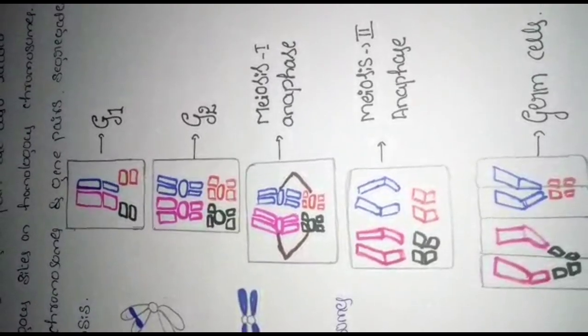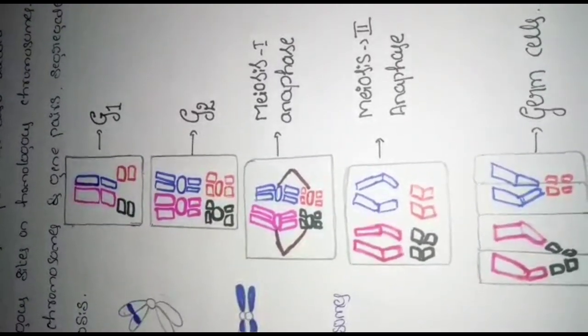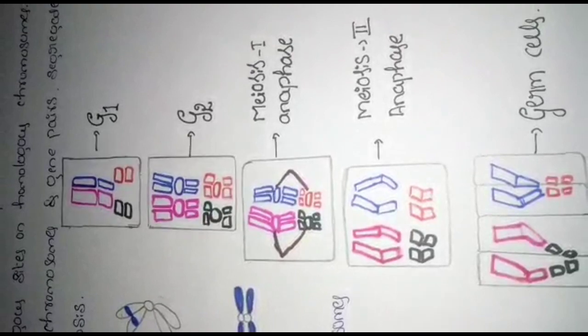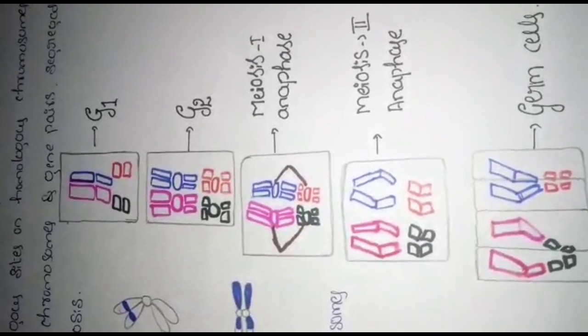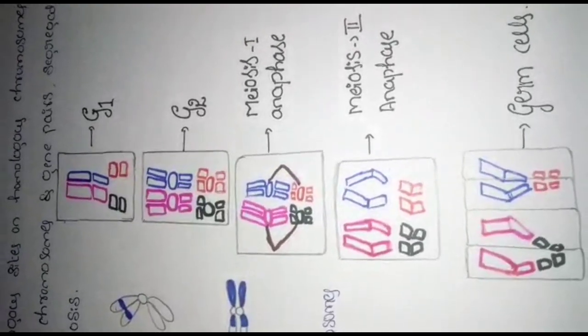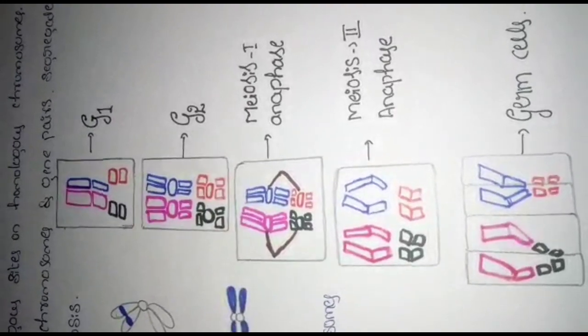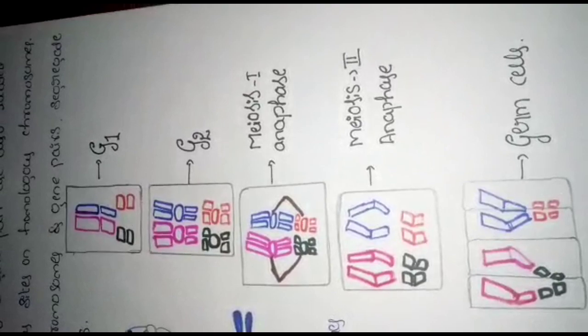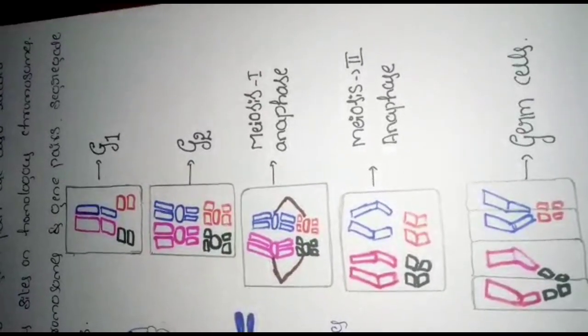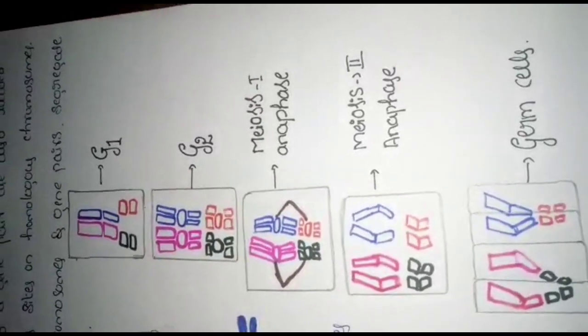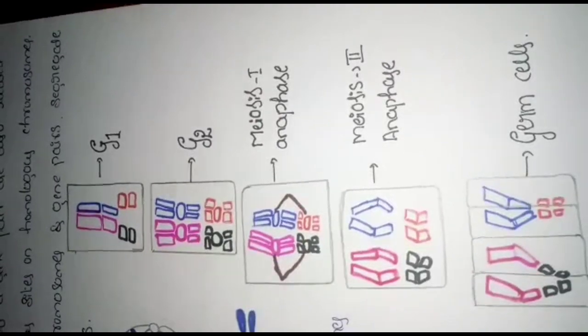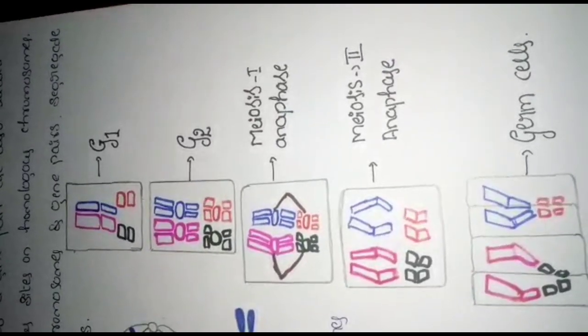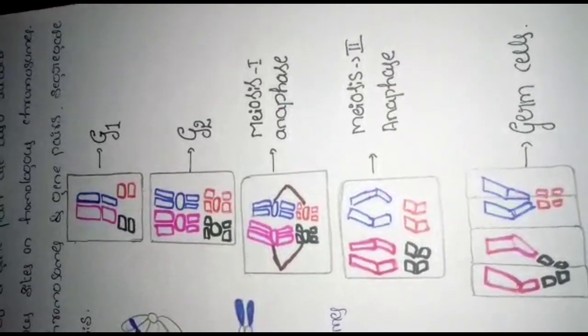In meiosis there is anaphase 1 and anaphase 2, and after that germ cells are produced. When the pair of homologous chromosomes undergo meiosis they segregate and produce new germ cells.